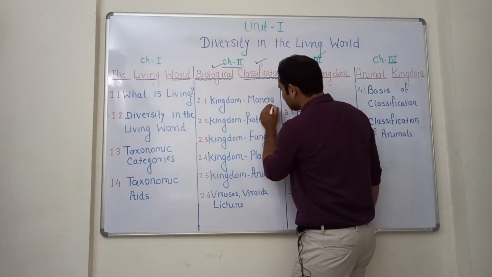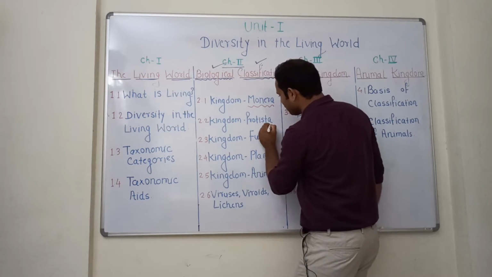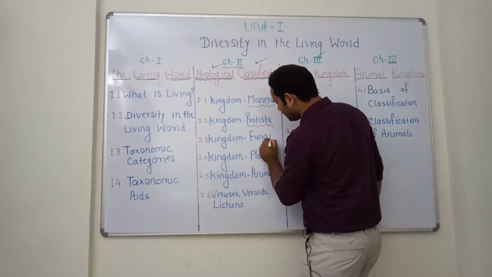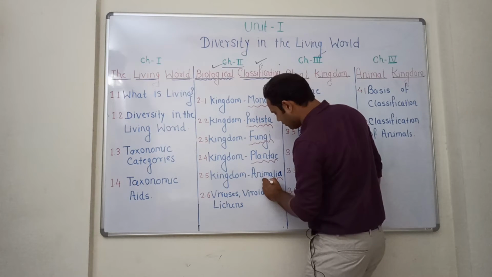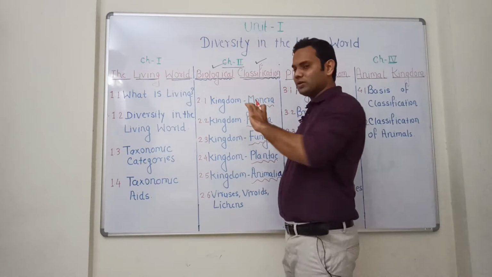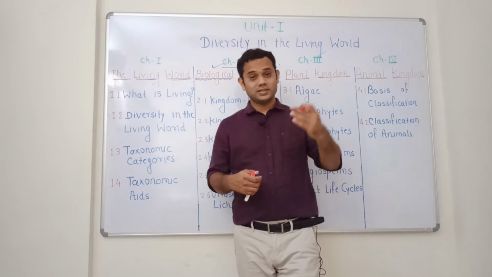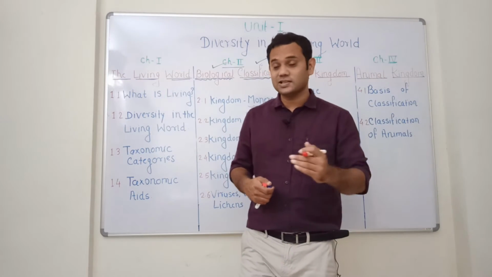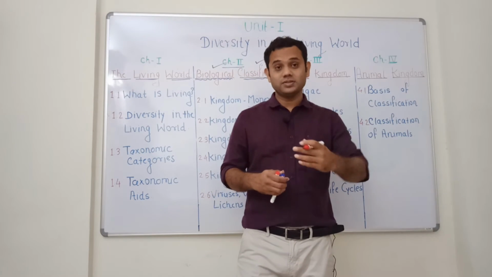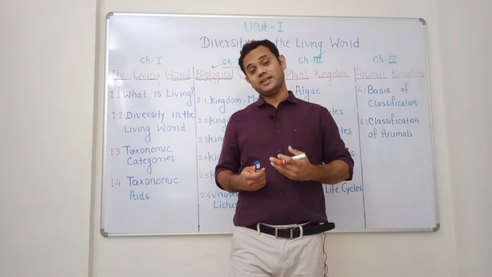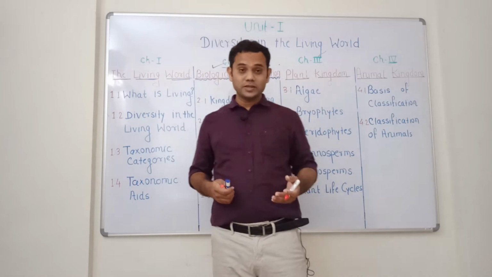The first kingdom is Monera, second one is Protista, third one is Fungi, fourth one is Plantae, fifth one is Animalia. This Monera is the first or primitive kingdom. It consists of all kinds of bacteria, which include Archaebacteria, Eubacteria, and Cyanobacteria.